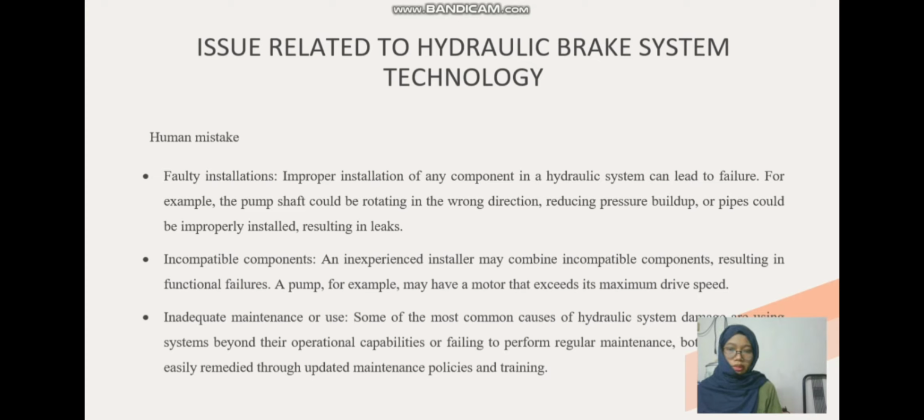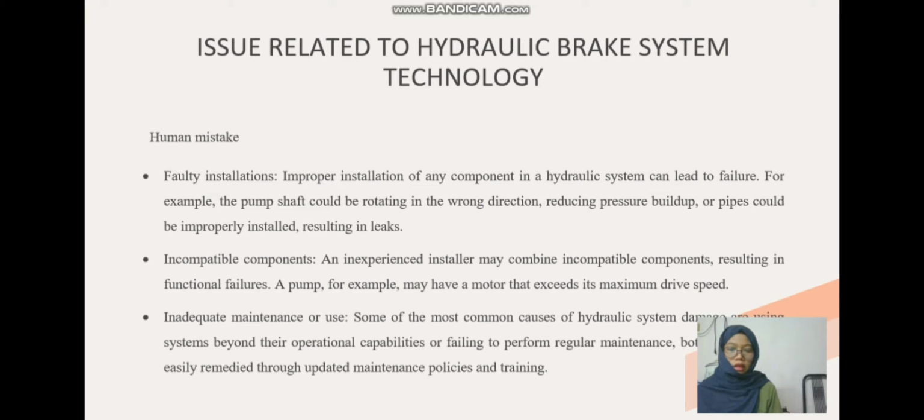Last point is human mistakes. Human mistake comes from faulty installation, which is improper installation of any component in the hydraulic system, and can lead to failure. For example, the pump shaft could be rotating in the wrong direction as a result of improper installation. And pipes could be improperly installed, resulting in pressure build-up reduction or leaks.